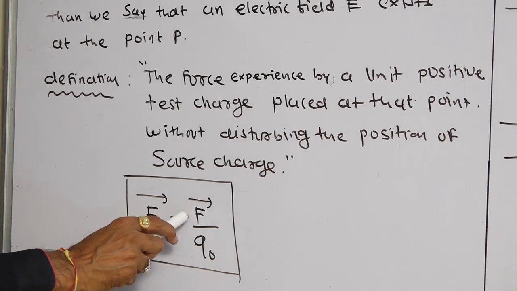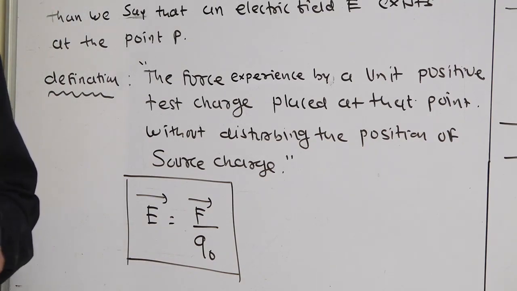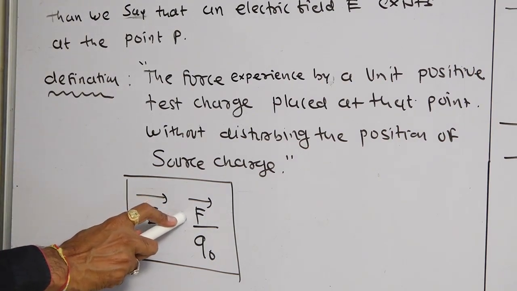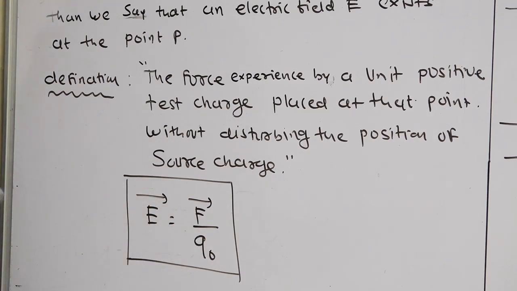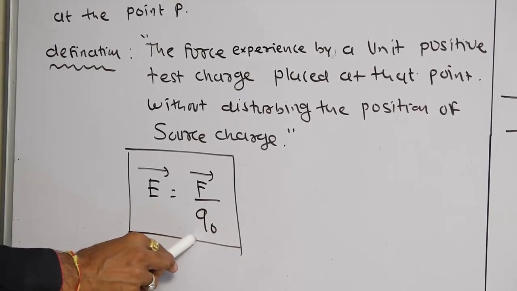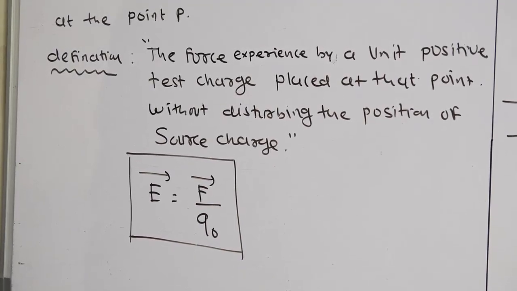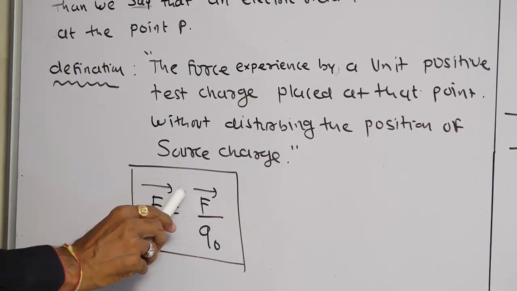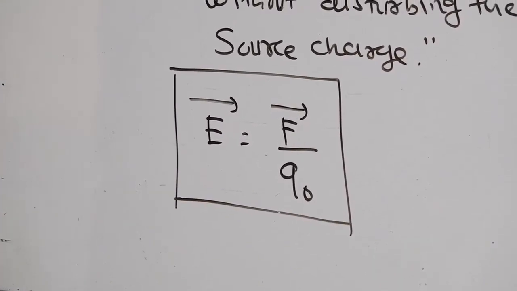Mathematically, it can be expressed like this: vector E is equal to vector F by Q0. In simple language, the definition can be explained like this. It is the force acting on a unit positive charge at a given point. Electric field intensity means what? It is the force acting on a unit positive charge at a given point. That is known as the electric field intensity.